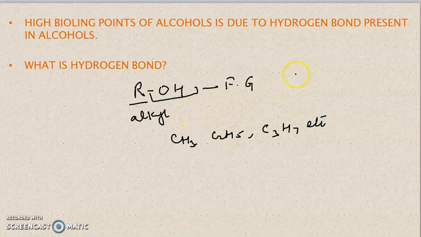There is a bond between oxygen and hydrogen. We know that oxygen has two lone pairs of electrons and it is an electronegative element. Hydrogen is electropositive, and the covalently bonded electrons shift towards oxygen due to the electronegativity of oxygen.